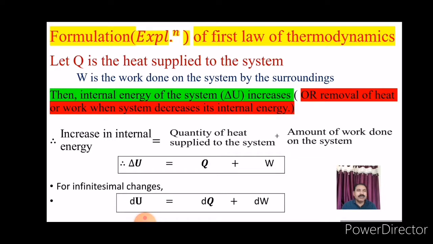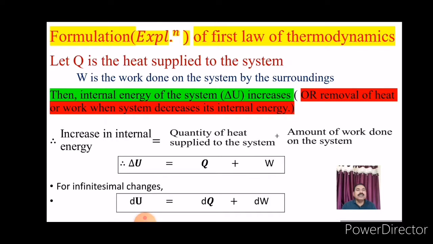Therefore, the sign convention of internal energy is like this: plus delta U, that is increase in internal energy, and minus delta U, that is decrease in internal energy of the system. Therefore, increase in internal energy is equal to the quantity of heat supplied to the system plus the amount of work done on the system. Hence, delta U is equal to Q plus W.